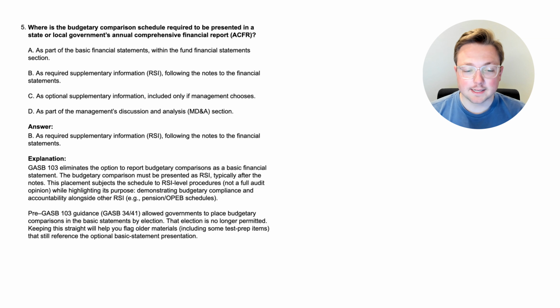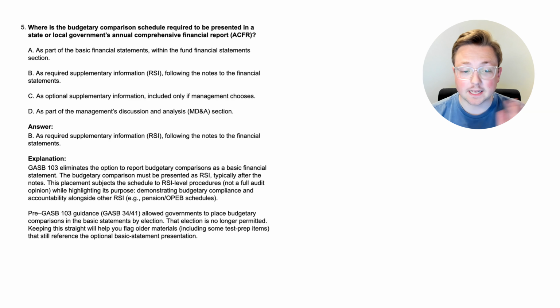All right, here we are. The answer B, as required supplementary information following the notes to the financial statements. So if you remember in the previous video, required supplementary information includes this and some other things. And it also includes the management discussion and analysis, but the management discussion and analysis is the only required supplementary information that you actually put before the financial statements. But the other required supplementary information, such as what we've been talking about this whole video, the budgetary comparison schedule, is going to be after the notes.